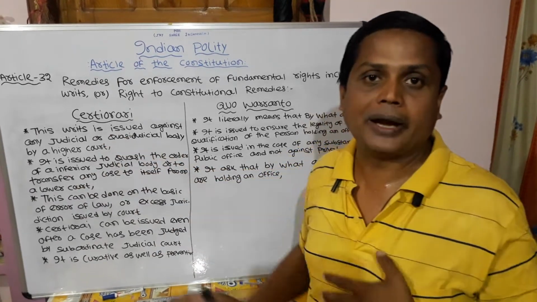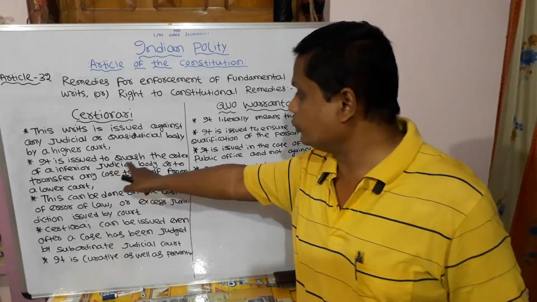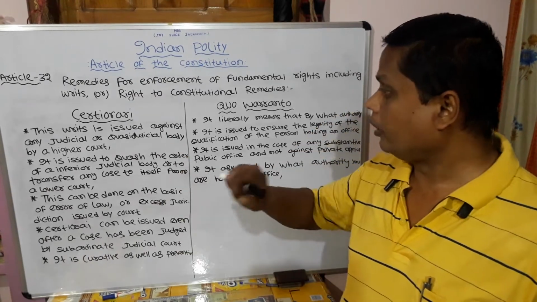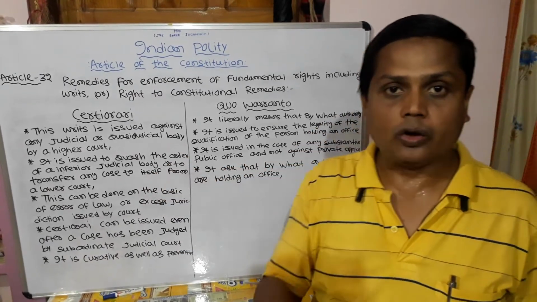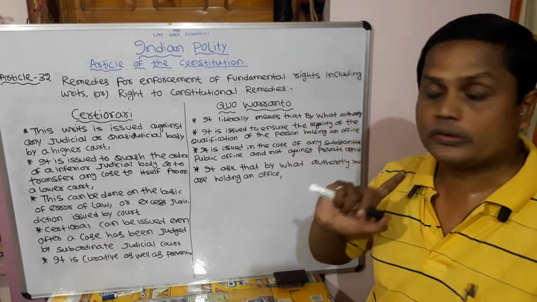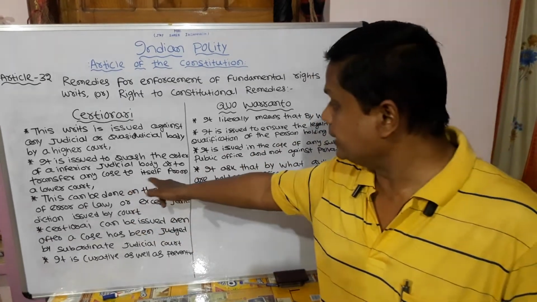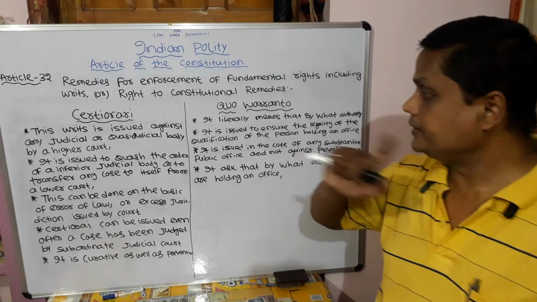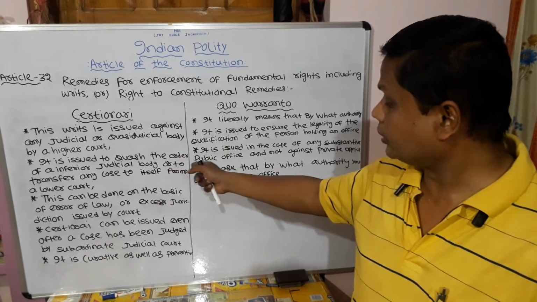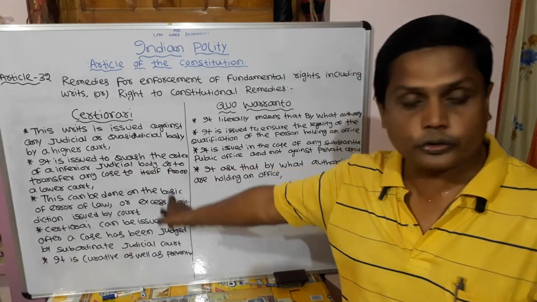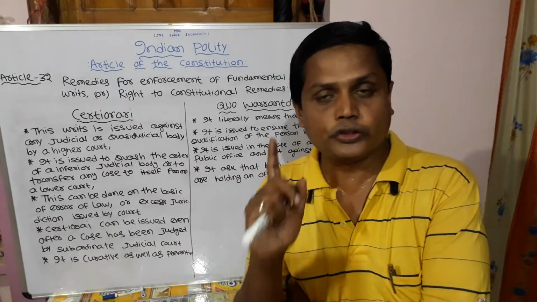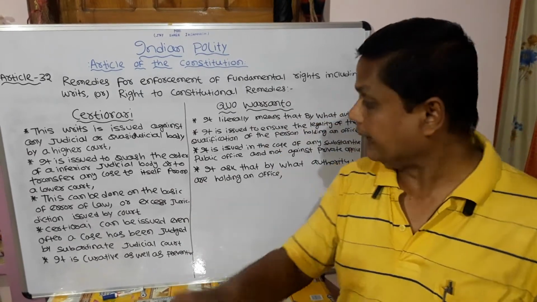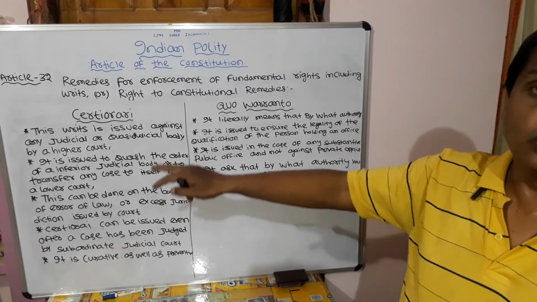It is issued to quash the order of an inferior judicial body, or to transfer any case to itself from a lower court.